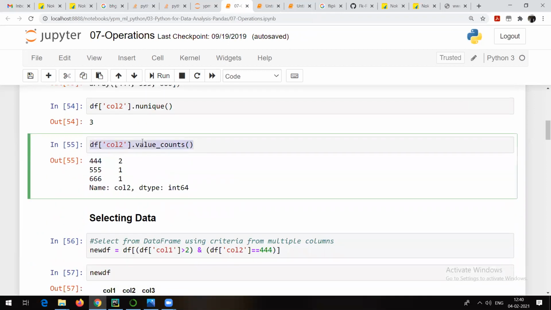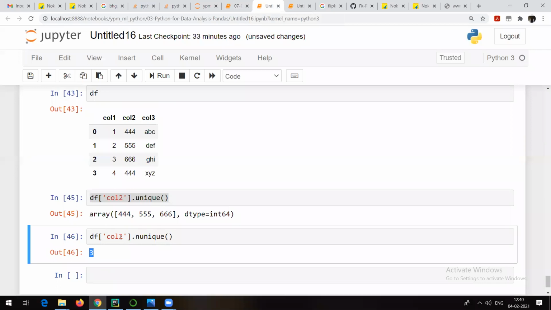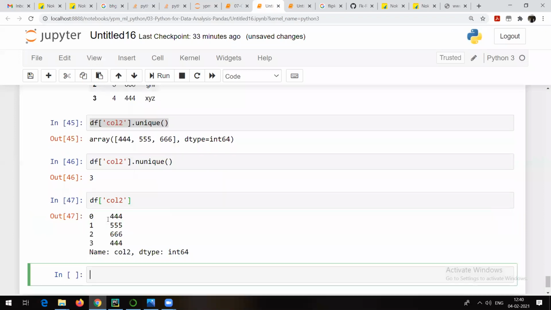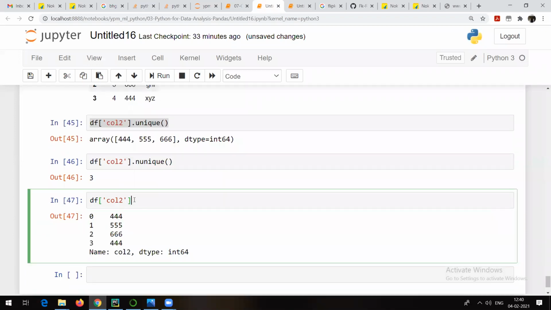Something like value underscore counts is also important. It's going to count how many times a particular value is repeated. Suppose df dot column 2, we know this is the result. Now I want to know which value is repeated how many times. You can make use of df of column 2 dot value underscore counts.